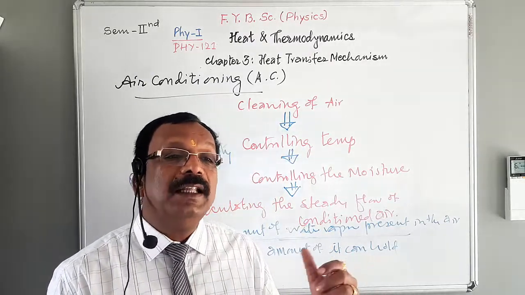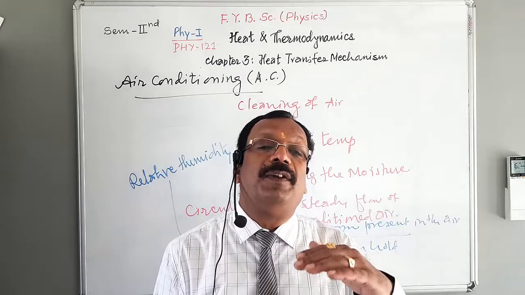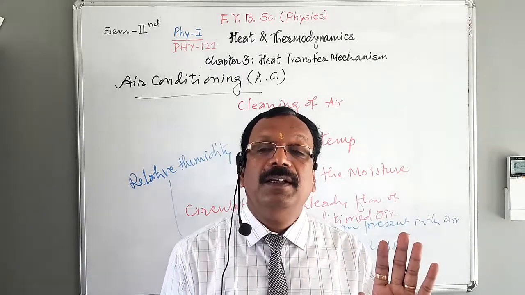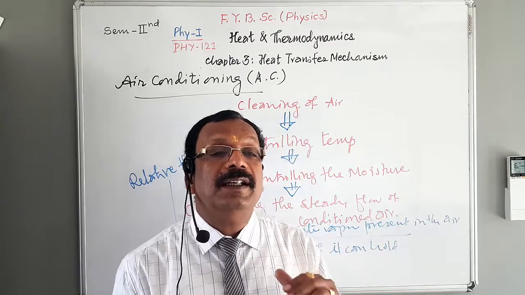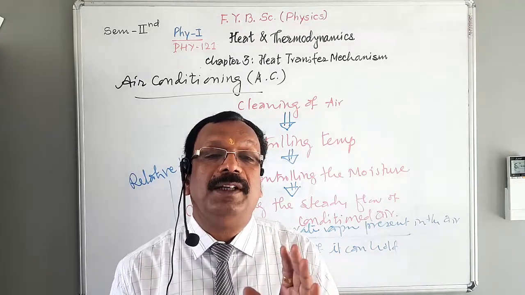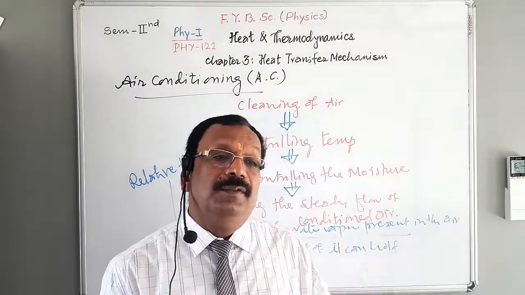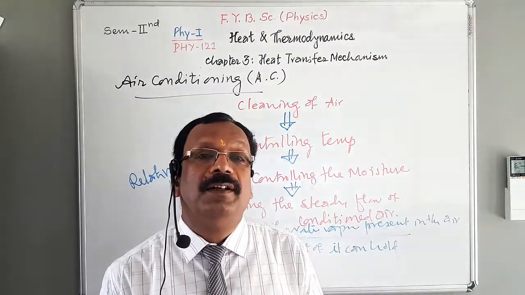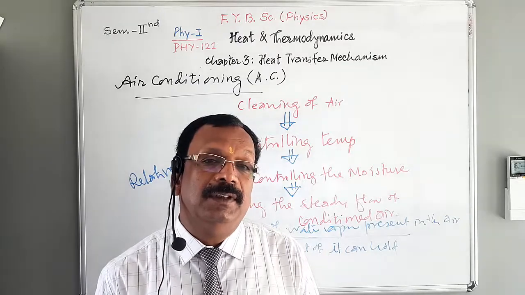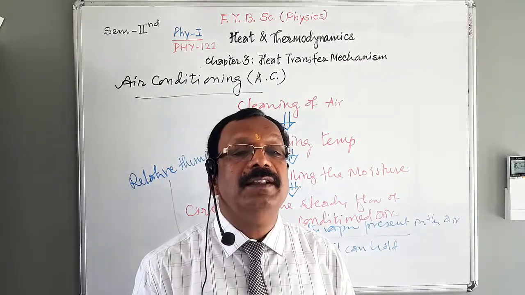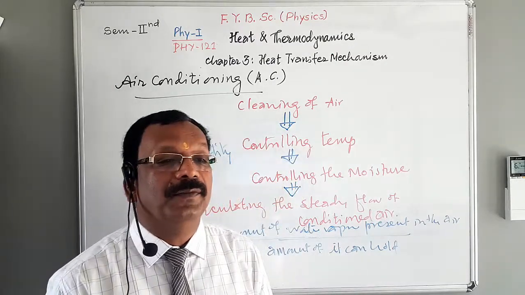Due to this, there is a condensation of excess water vapor present in the air. Now, when the excess water vapor is condensed, obviously we can maintain the proper relative humidity. And last step, circulating the steady flow of conditioned air.